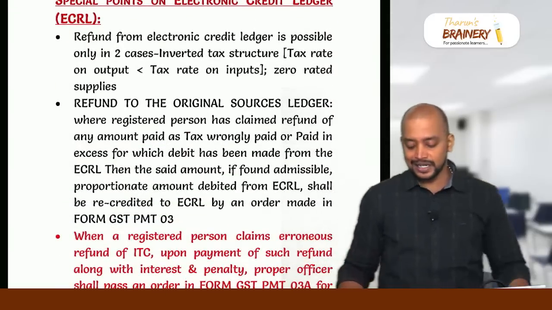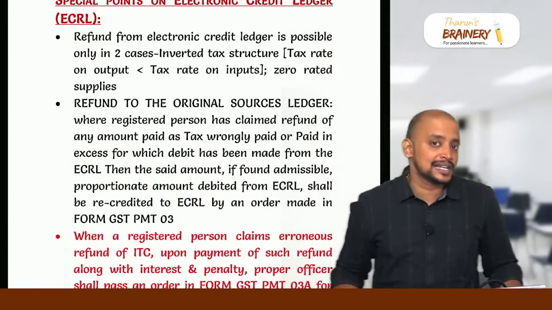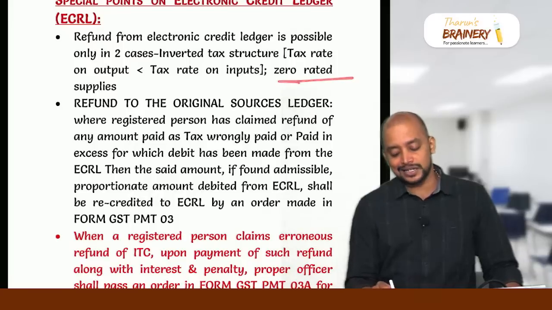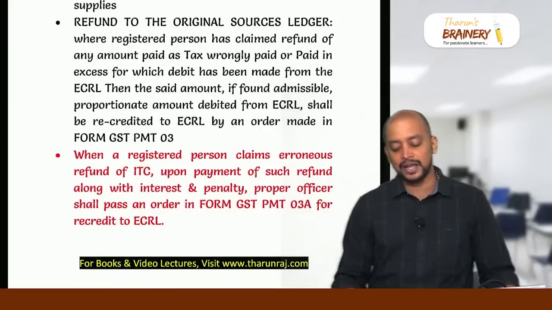Then electronic credit ledger: whenever we have excess balance in the credit ledger, we will get it as a refund only in 2 cases. That is zero rated supplies and inverted tax structure. Inverted tax structure means tax rate on outward supply is less than the tax rate on inward supply.